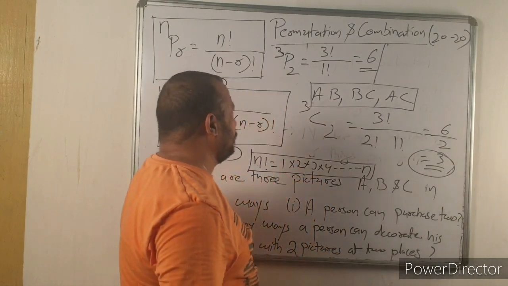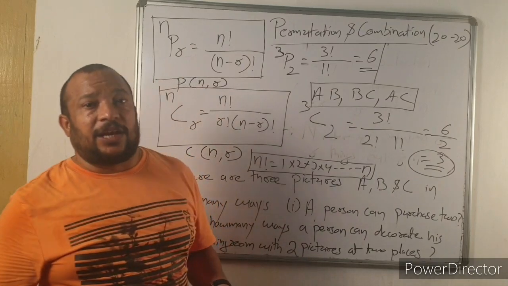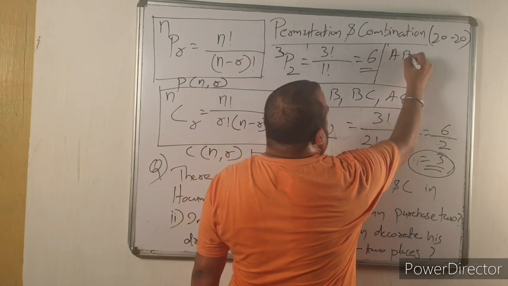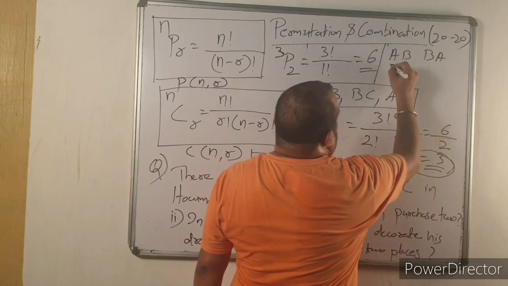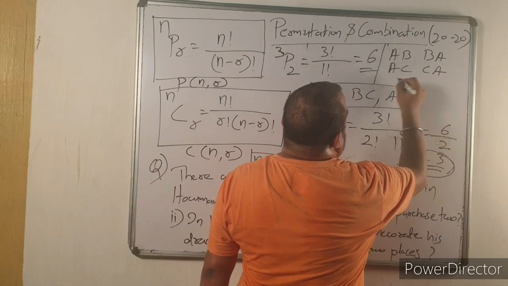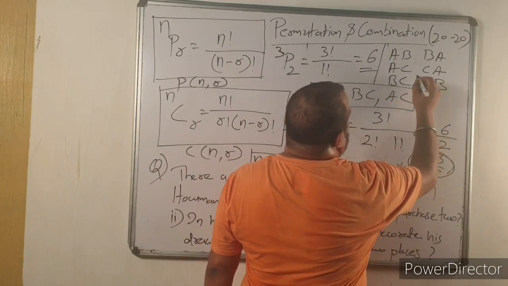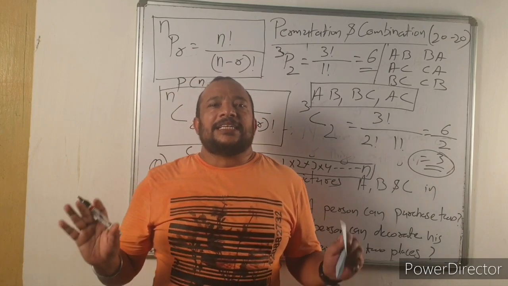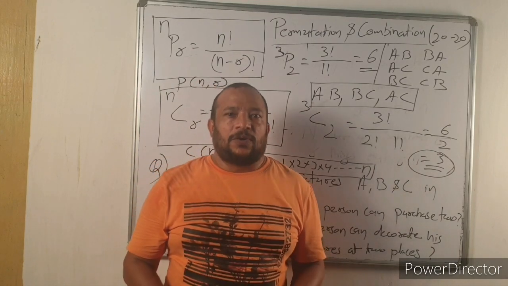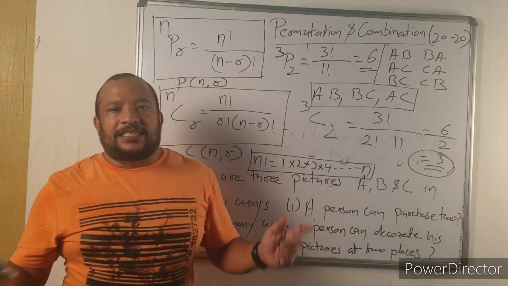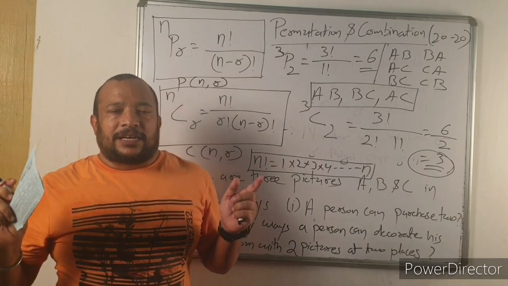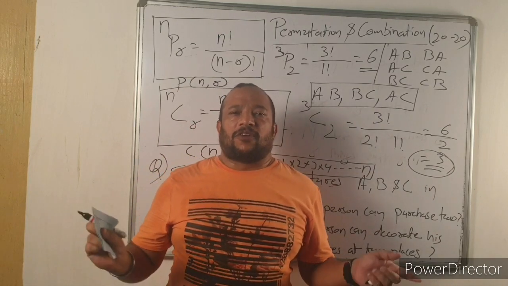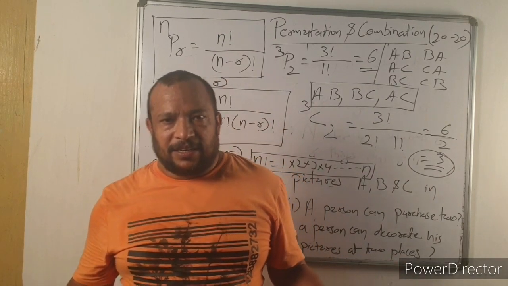Now let us calculate manually. The decoration can be AB, it can be BA, it can be AC, it can be CA, it can be BC, it can be CB. So if you calculate manually also, you are getting 6. So this example clearly distinguishes what is permutation and what is combination.